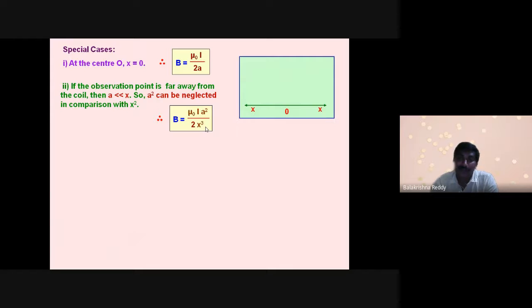Same way, if I obtain the graph between the distance from the ring and the magnetic field, usually from Biot-Savart law we know that while distance is increasing, magnetic field decreases since it is an inverse square law, right? Now, in the circular loop case, how does the magnetic field change? When the distance increases, the magnetic field decreases, but at the center, the magnetic field is maximum. See here, whenever it is x equal to 0 position, the magnetic field is maximum.